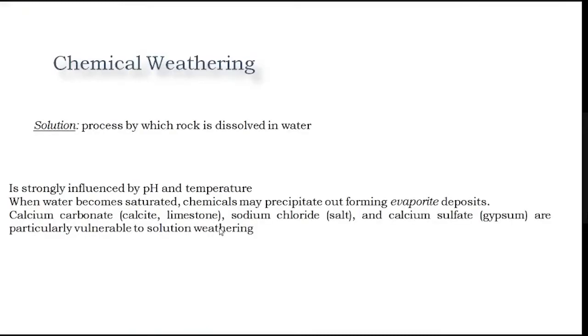Then after, solution is another important chemical weathering, the process by which a rock is dissolved into the water, and is strongly influenced by pH and temperature. When water becomes saturated, chemicals may precipitate out, forming evaporite deposits. Calcium carbonate, then sodium chloride and calcium sulfate are particularly vulnerable to solution weathering.